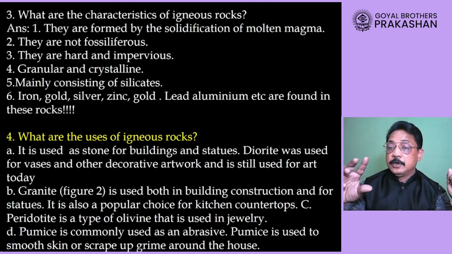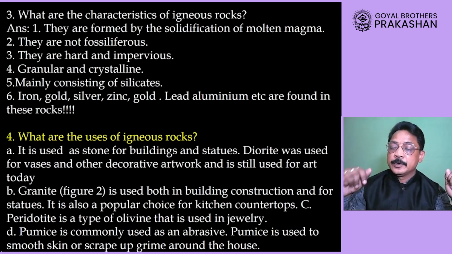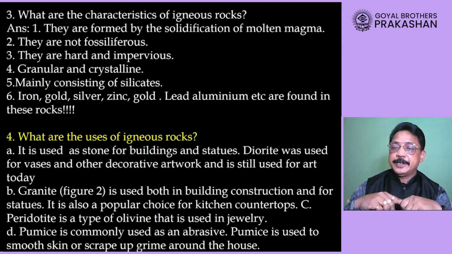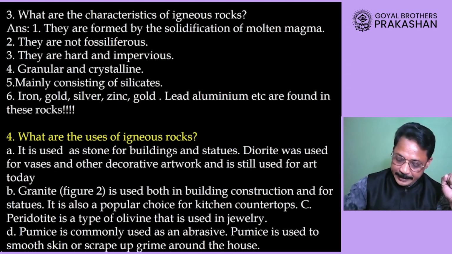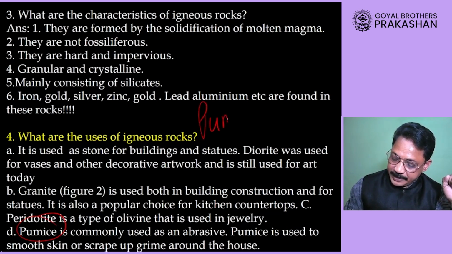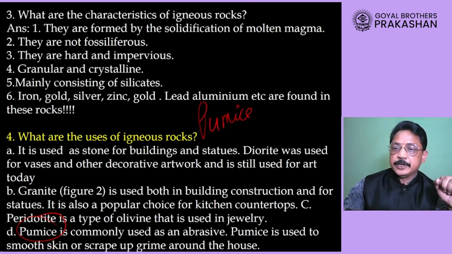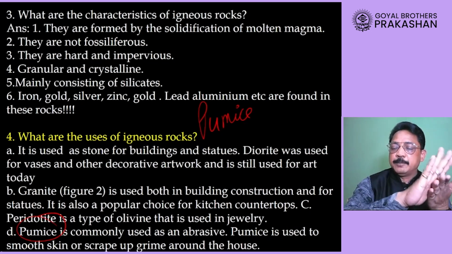Granite rock is used, dear student, not only for making buildings but also for making statues and kitchen platforms. One of the very famous igneous rocks is called Olivine, that is used in jewelry, which we have already seen. And dear student, there is one more called pumice. This pumice rock is used to sharpen the blades of knives.